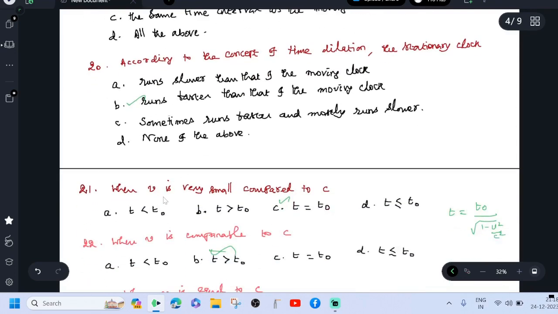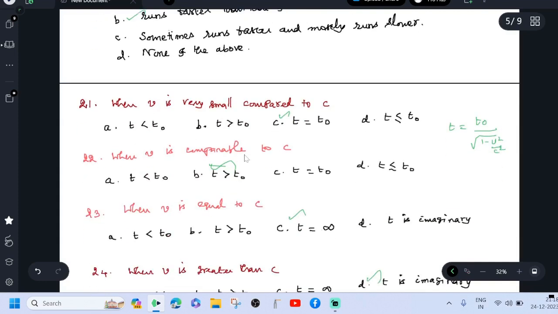In the above problem, when v is very small compared to c, then the v square by c square term is negligible, so t equal to t0. When v is comparable to c, velocity is 0.8 c, like that. At that moment, we may say the velocity of the frame is appreciable to the velocity of light. V square by c square is having some value. At that time, t is greater than t0.